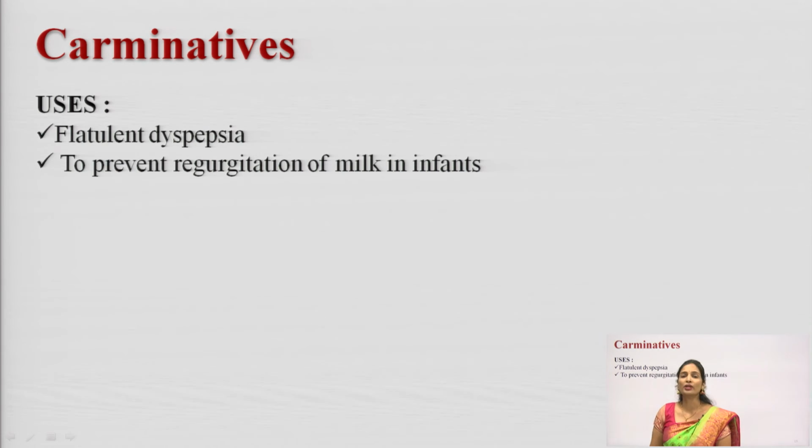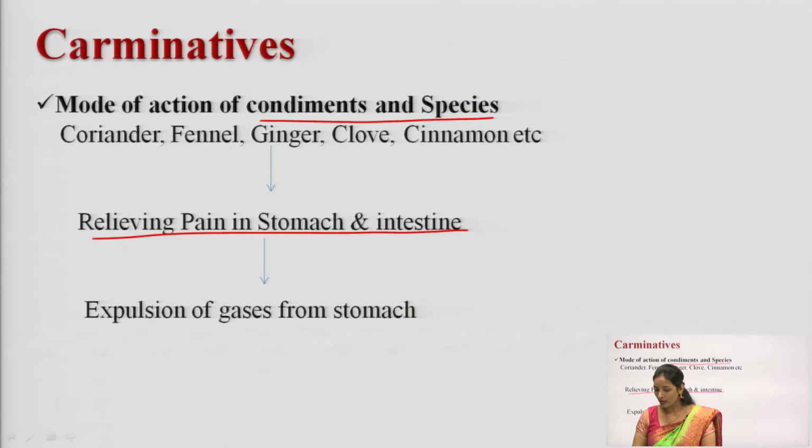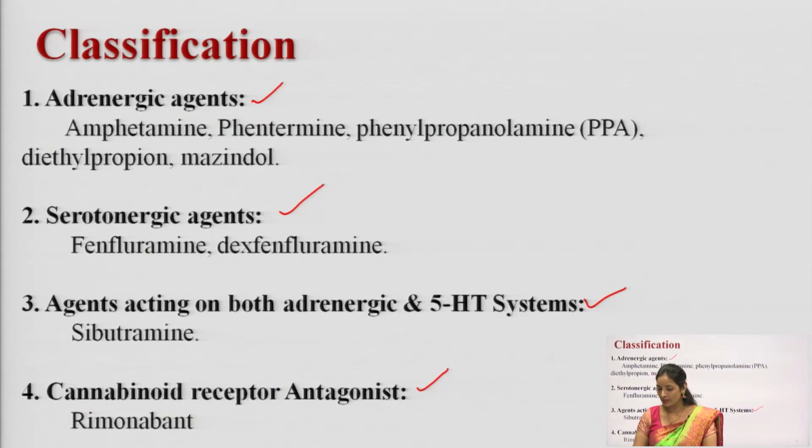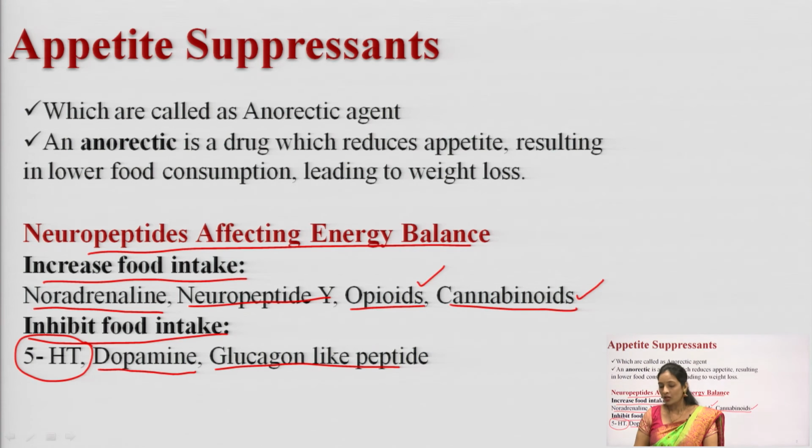Okay. So, in today's lecture we discussed appetite suppressants, digestants and carminatives. Let me revise these topics once again. Appetite suppressants are the drugs which suppress the appetite. What is the necessity to take an appetite suppressant? Some people who are overweight feel embarrassed if their weight has increased. In such a condition, they will take an appetite suppressant to decrease the appetite.